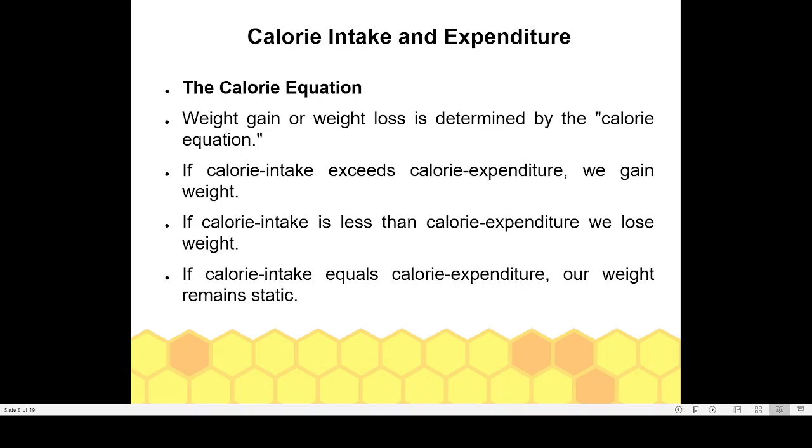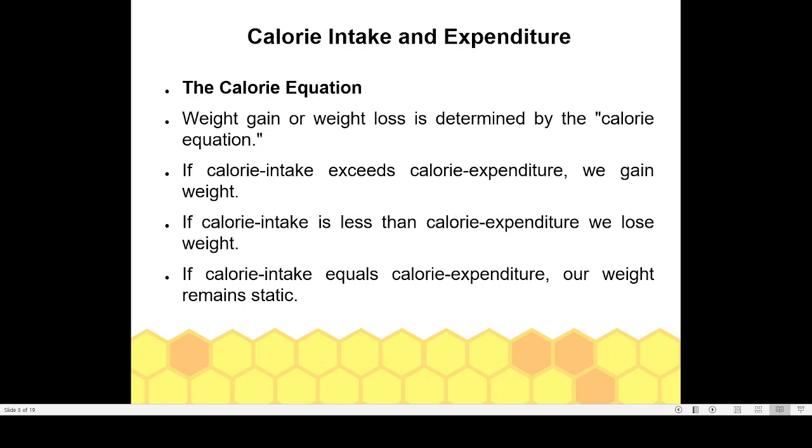If the calorie intake exceeds calorie expenditure, we gain weight. That is, if you are eating a lot of food and you are not doing any work, then you will get bulk, you will get fat. And if you are eating less, but you are spending a lot of energy, then you will get lean. Your body weight decreases. So when we are eating more and not doing any work, your body weight increases. When you are eating less and doing a lot of work, your body weight decreases. That equation is known by the name calorie equation.